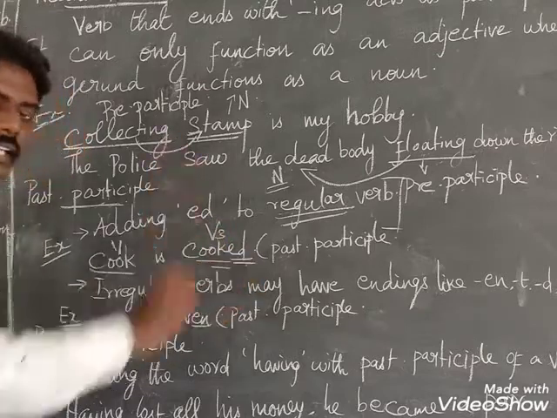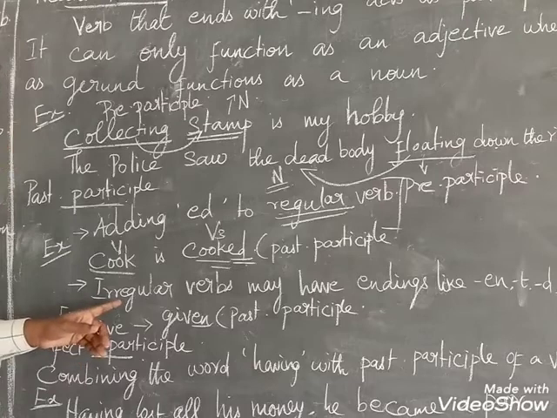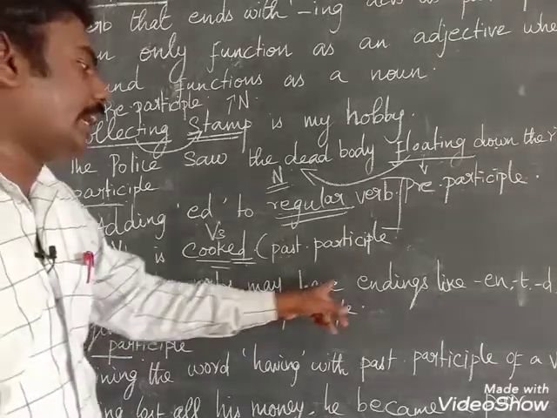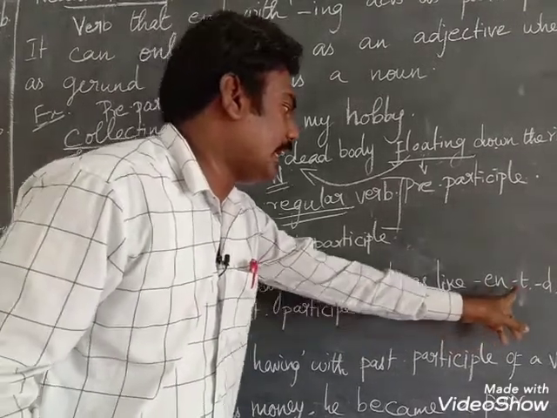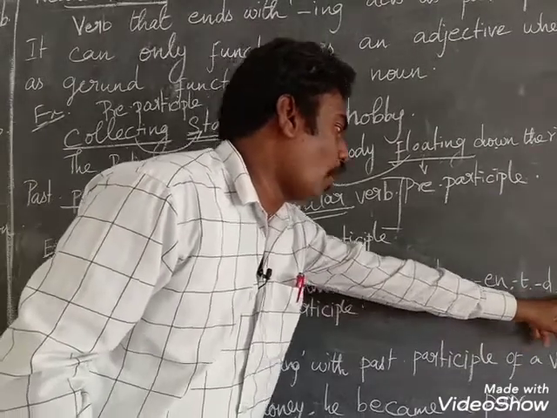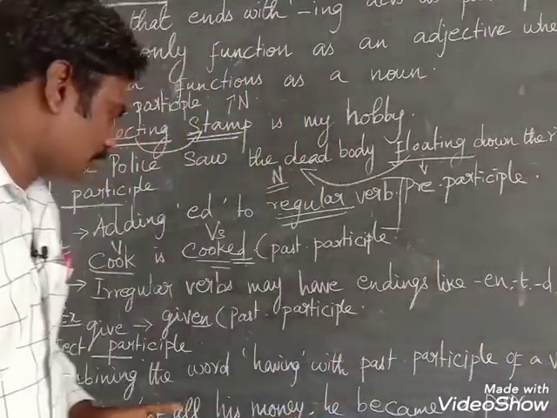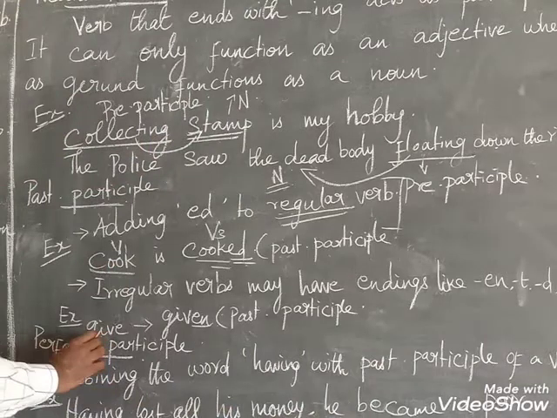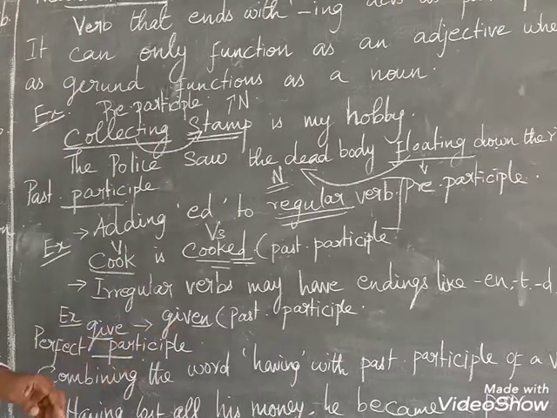Then irregular verbs may have endings like en, t, d or n. For example, give, gave, given.